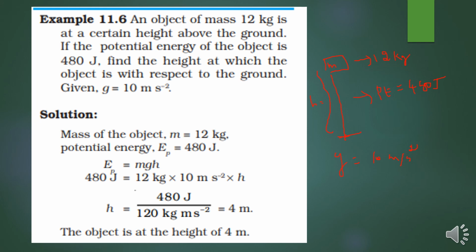Now we can approach the formula, already known that potential energy is equal to mgh. So we can simplify the equation and we will get h is equal to 4 meter. That is the object's height, 4 meter. Is it clear?